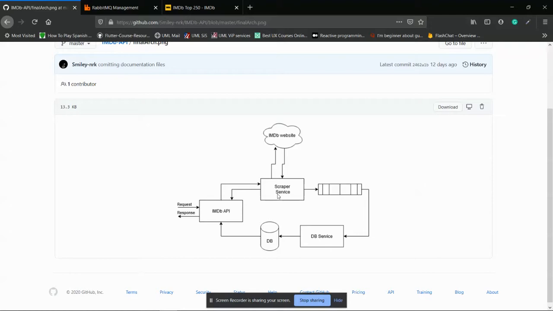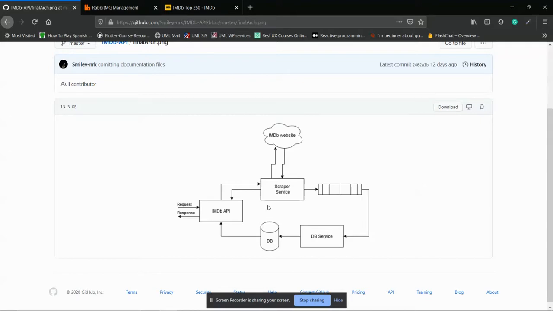Now what happens in case of inconsistencies? There again we are hitting 251 HTTP requests. So one thing I have done is I have made it multi-threaded, so that is a little bit faster now. It takes about 1.5 to 2 minutes. But still, I cannot make the thread block that much. So it will fetch the movies, and each and every movie it will put into RabbitMQ. From RabbitMQ, there is another service called the DB service. It will be listening to that queue, and whenever there is a message in that queue, it will take it and store it in the actual database.